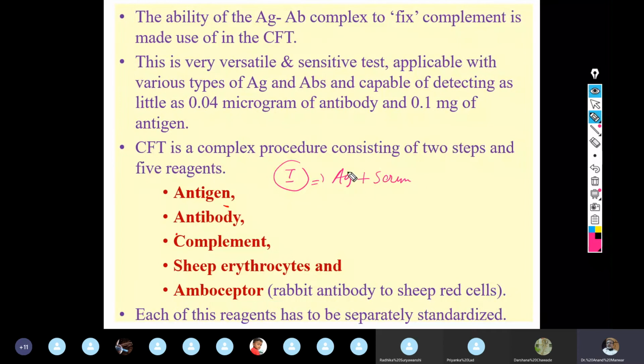So the antigen is standard, and you are allowing it to react with serum at 37 degrees centigrade, for an optimum period of time, around 1 hour. You will not be able to see any result here. And in this, again, you are supposed to add